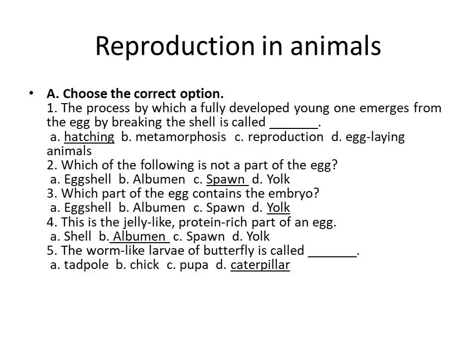So in the egg, which contains the protein? It is called albumen. Underline the word albumen. And then fifth one, the worm-like larva of the butterfly is called dash. So the worm-like larva is called the caterpillar.